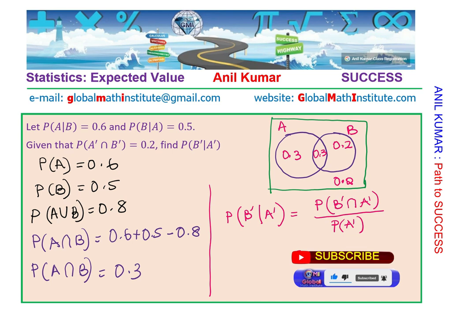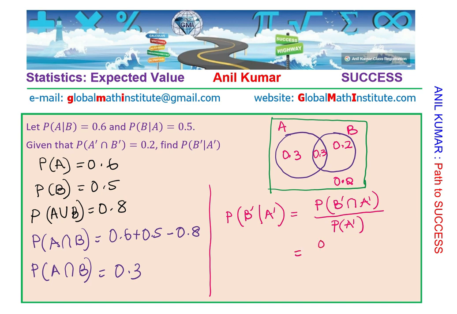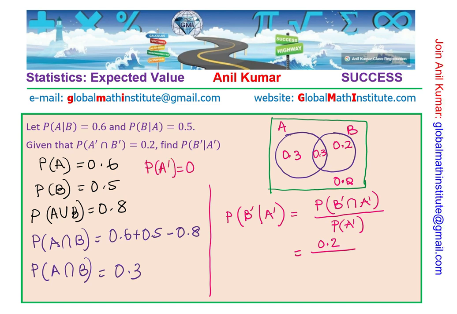Probability of intersection of not A not B is given to us as 0.2. And since probability of A is 0.6, probability of not A will be 0.4, right? So substituting 0.4 here, we get the answer as half. Is that clear to you? So that is how we are going to find the solution.